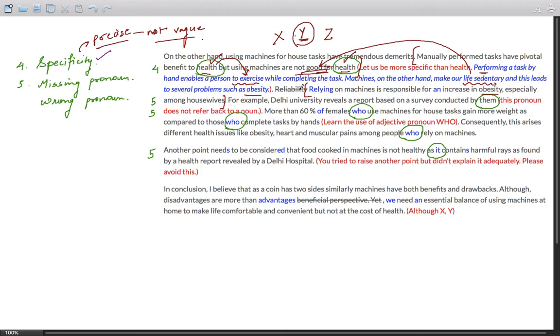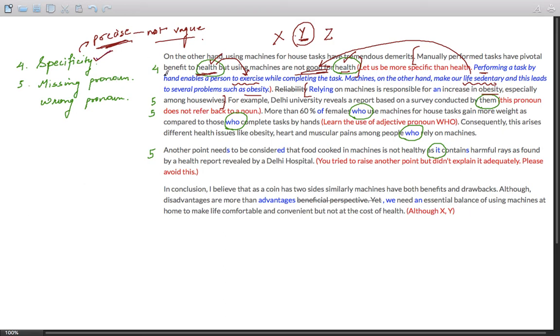So there is a logical flow, and there is something which is very specific and helps the examiner to understand the things in a specific, precise form. And this is something which will fetch you bands rather than writing something which is not very clear.